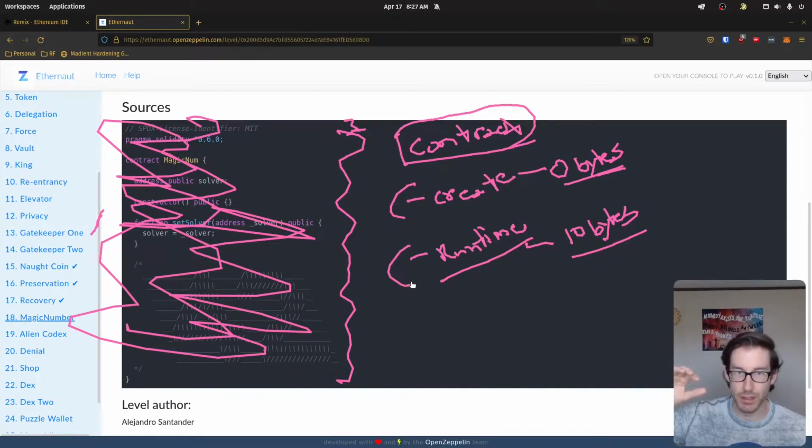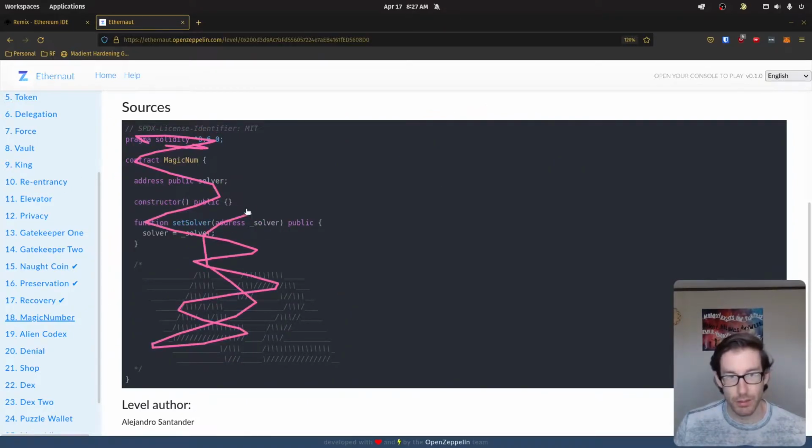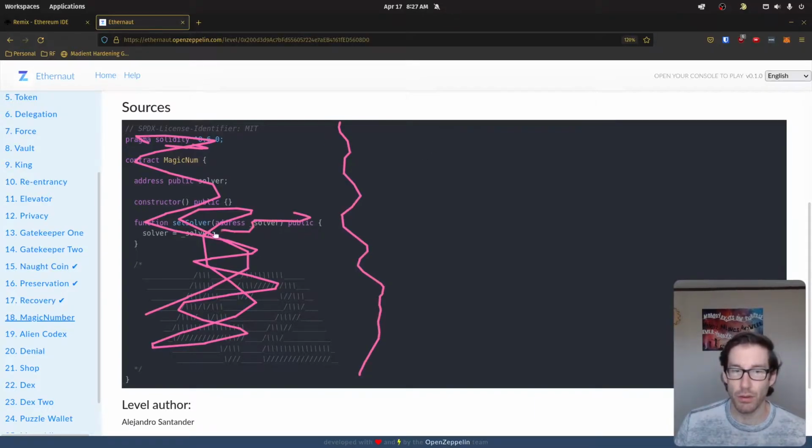There's the creation piece and the runtime piece. So we need to think, okay, we need to create both of these to make sure we can pass the challenge. That's the first piece. Now, the next piece, we're going to scratch this out again, is going to be how do we actually think through what that would look like? What do we need to logically understand within the opcodes and stuff to have this contract do what we want it to do?